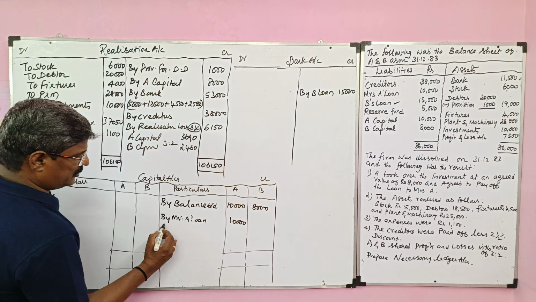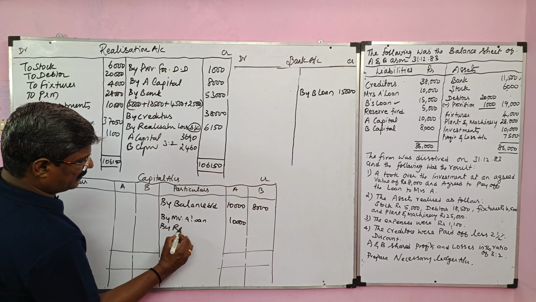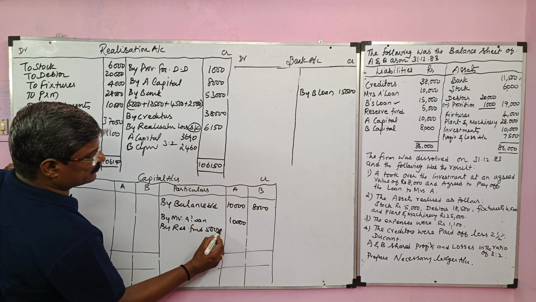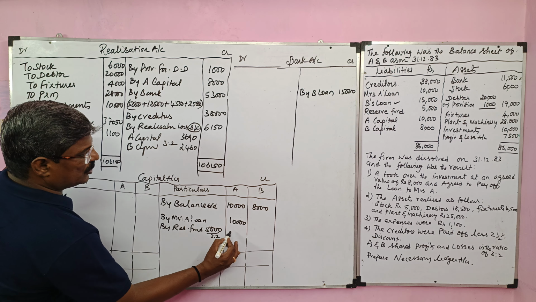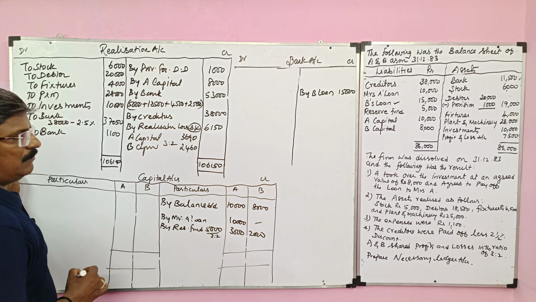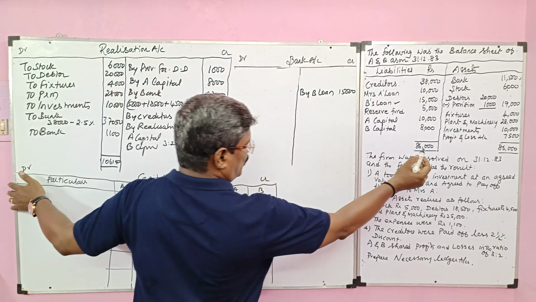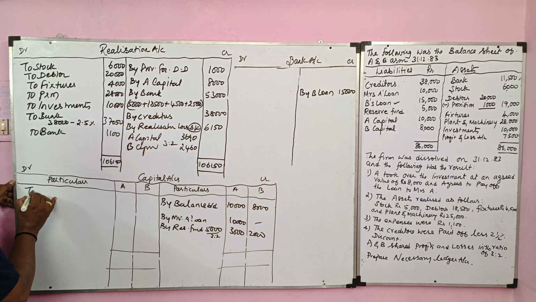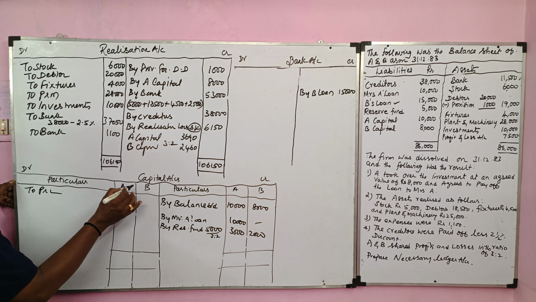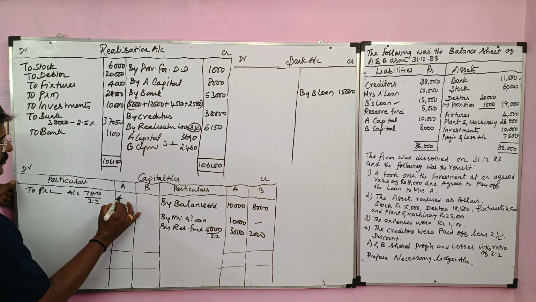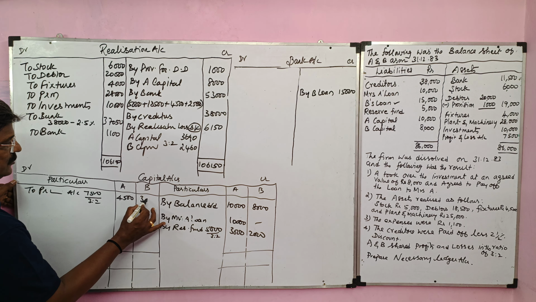Then we have the reserve fund. By reserve fund, value 5,000. It should be divided in the ratio of 3:2. So 3,000 to A, 2,000 to B. Then the profit and loss account is recorded on the asset side, so it will be recorded on the debit side of the capital account. For this entry, A capital, B capital to profit and loss account, value 7,500. It should be divided in the ratio of 3:2. So 4,500 to A, 3,000 to B.